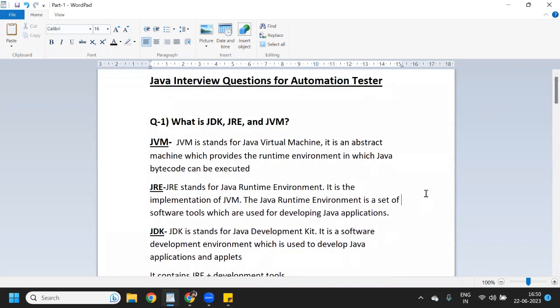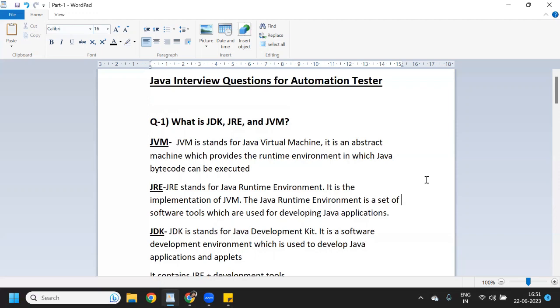These are very basic questions, but if the interviewer is asking you, then you must answer them, otherwise they will think you haven't worked on Java. Because if you don't know the basic things, they consider that you don't know anything in Java. So these are the basic things which you should be aware of.